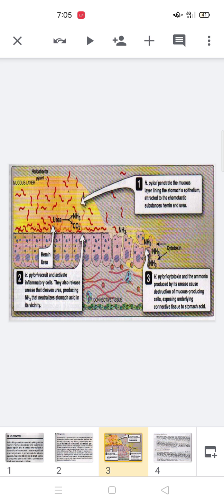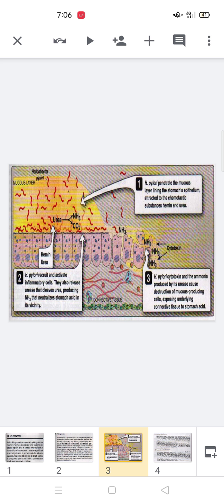Second, production of toxic substances like exotoxin as well as the urease enzyme. The function of the urease enzyme is that it acts on the urea within the gut, and this urea is cleaved by urease into ammonia and carbon dioxide gas.